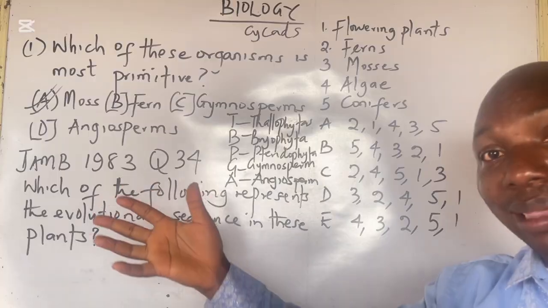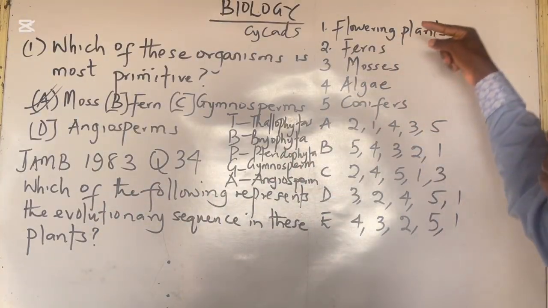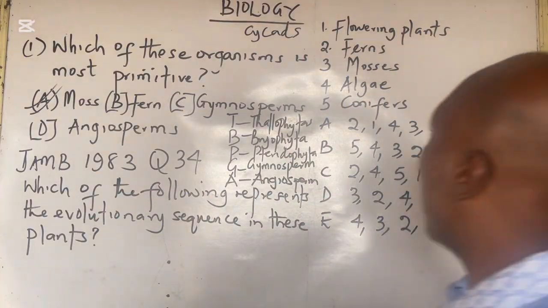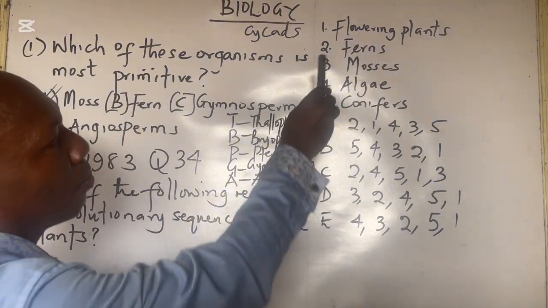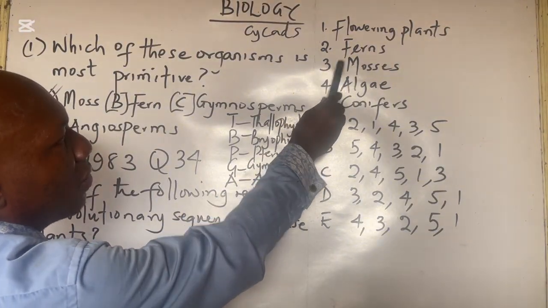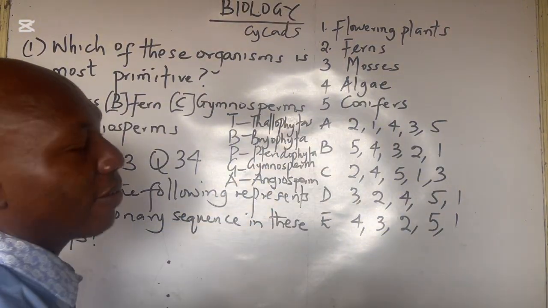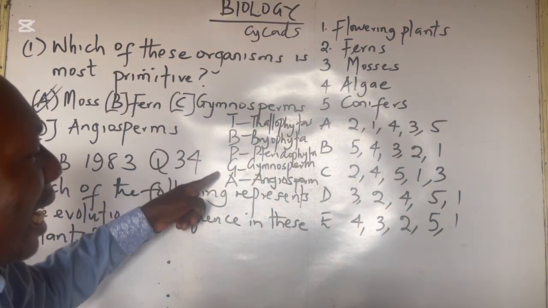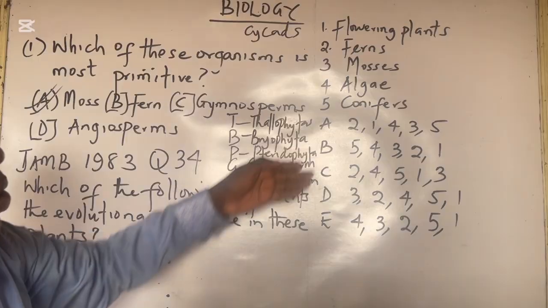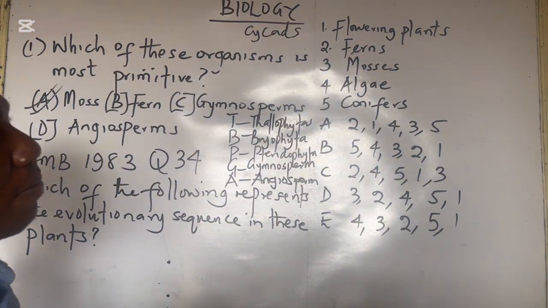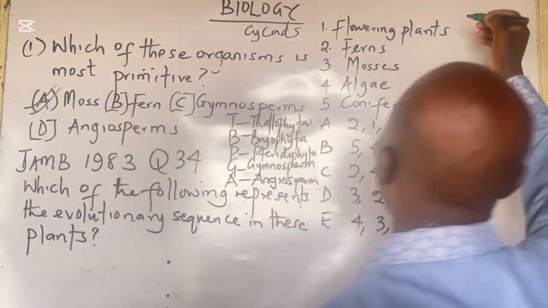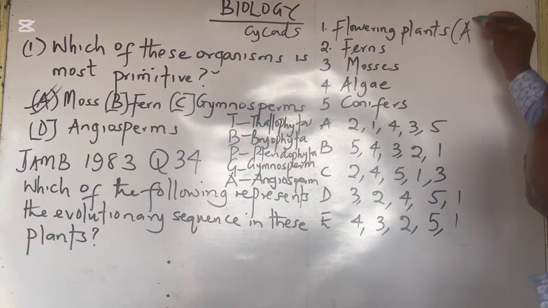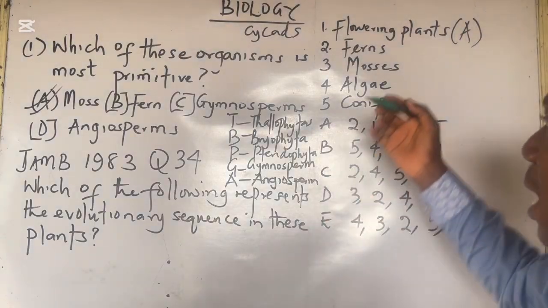On the board, we have the flowering plants, we have the ferns, the mosses, algae, and conifers. I told us earlier that once you know my acronym TBPGA, you can do this on your own. The first one is flowering plant. Flowering plants are angiosperm.